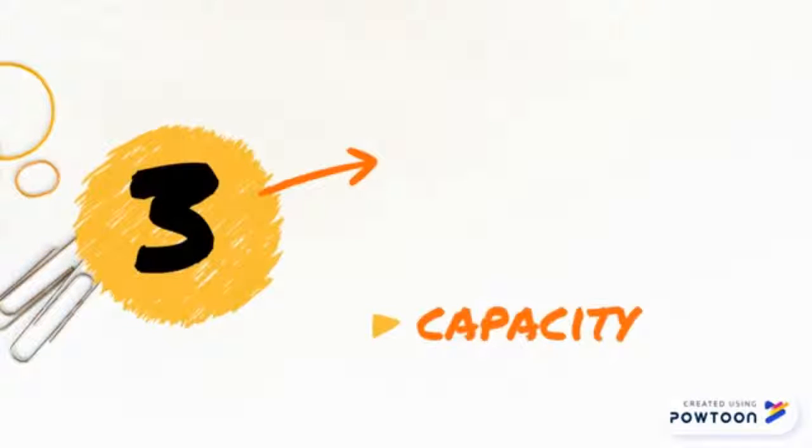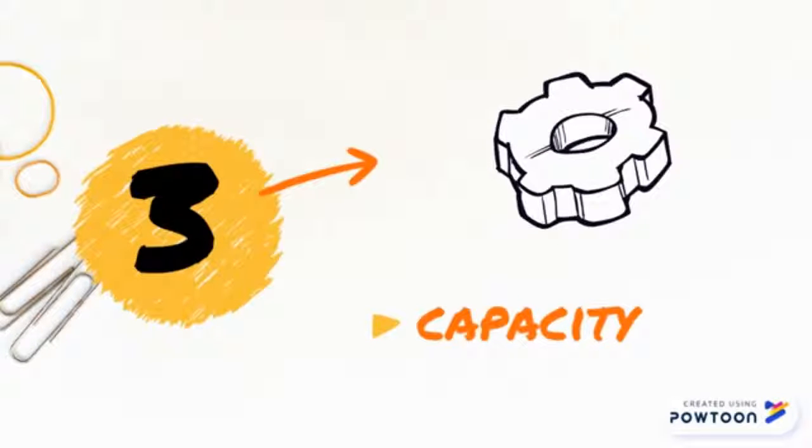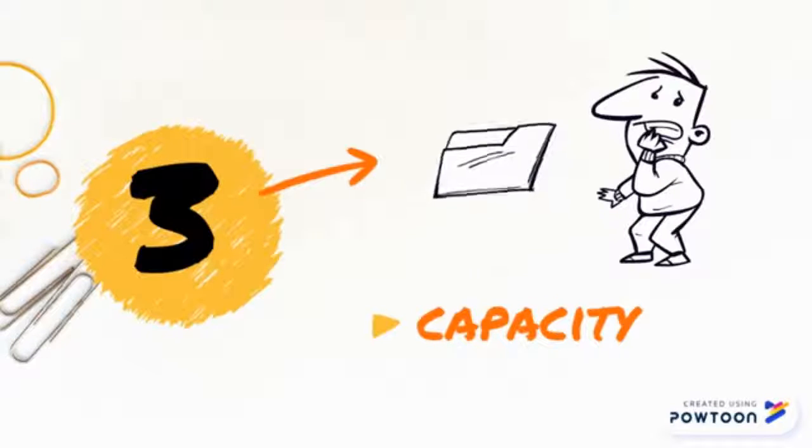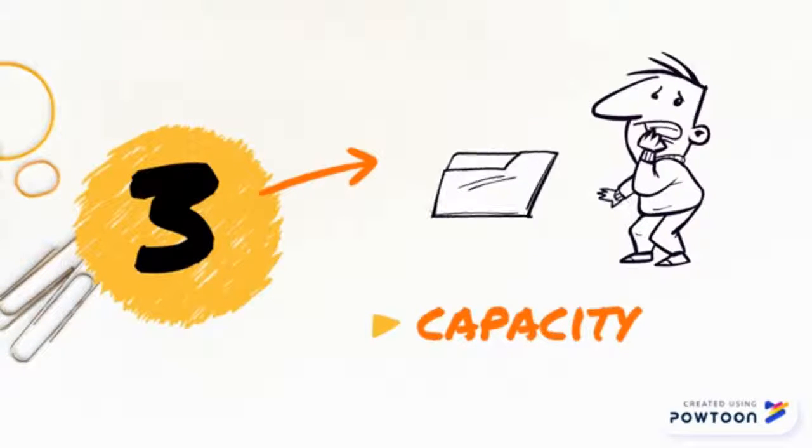Next, there must be capacity. In every valid contract, both parties must have the ability or capacity to understand the terms and nature of the contract. For example, an insane person cannot possibly understand a car sale contract.